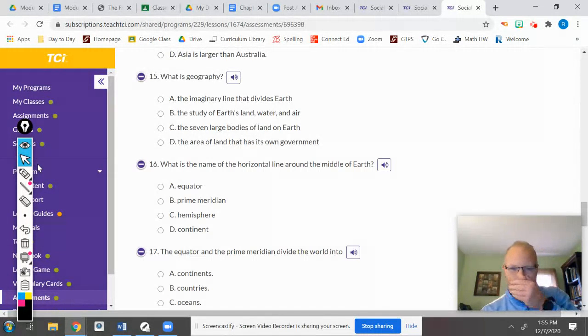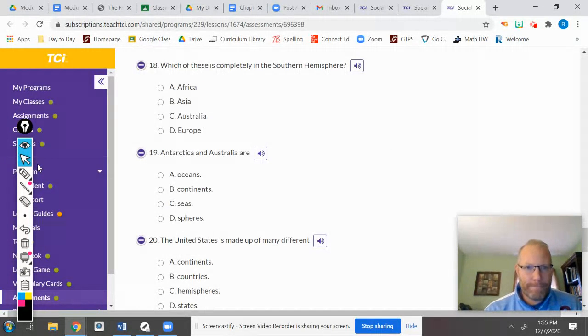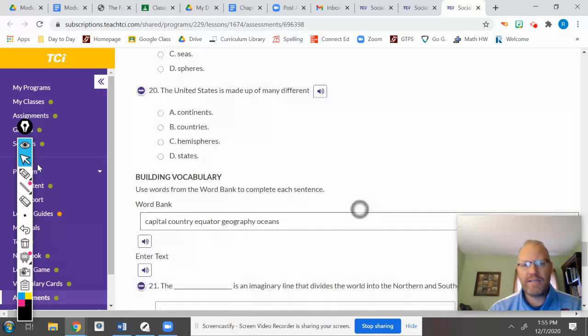And see if I can find where we were. All right, 19. Antarctica and Australia are oceans, continents, seas, spheres. 20. The United States is made up of many different continents, countries, hemispheres, or states. The United States is made up of.